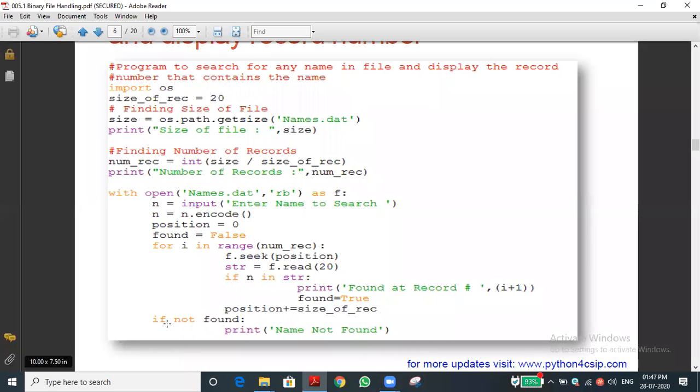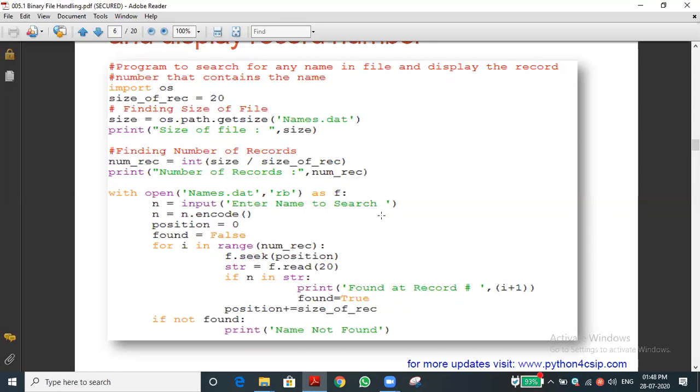If condition is there, no. If not true. If not true, that is, we converting is a true. What is found? It is true. Not true means what? False only, no. Actually, listen very carefully. For example, we found the Vikas data, that character. Now what is the thing? We are changing the value, no. Found equal to true, we gave, no. We changed the value. Now what is the value of found? True. Correct, no?